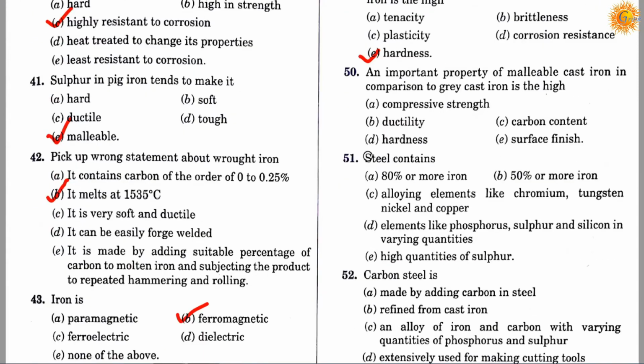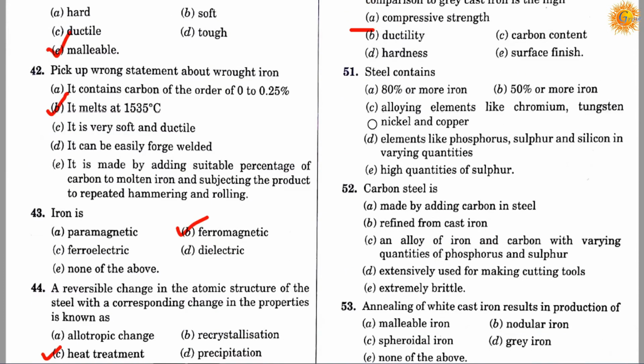Question number 50. An important property of malleable cast iron in comparison to grey cast iron is the high. Option A, compression strength. Option B, ductility. Option C, carbon content. Option D, hardness. Option E, surface finish. Correct answer is B. It's ductility. It means an important property of malleable cast iron in comparison to grey cast iron is the high ductility.